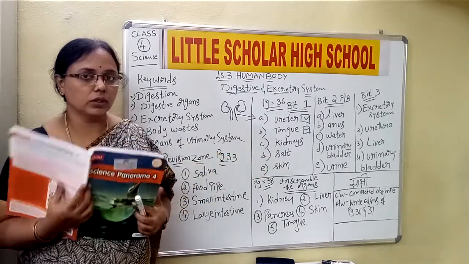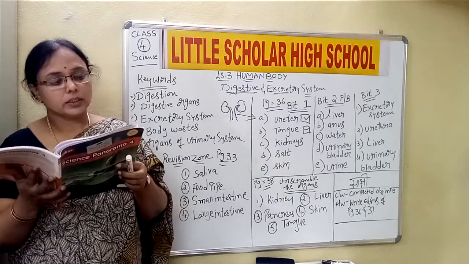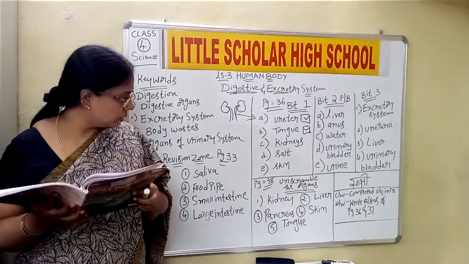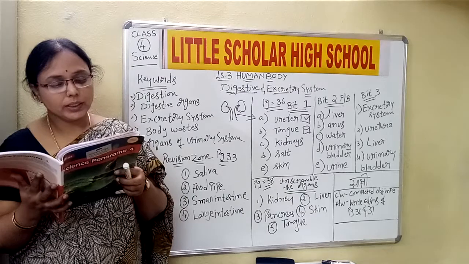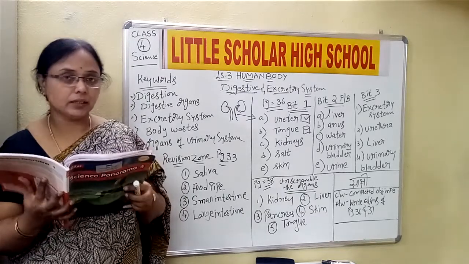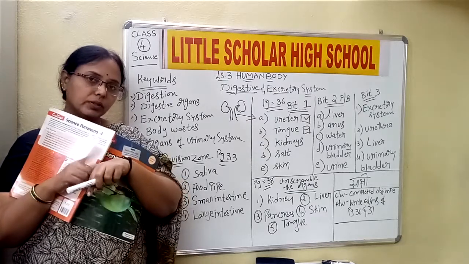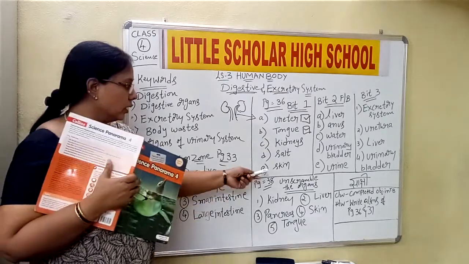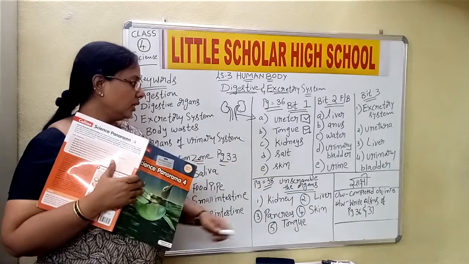Okay, salt. Then sweat, what is that? Okay, E1. Sweat is released from skin. How is the sweat coming out from the body, children? Through skin. So E1 is skin.